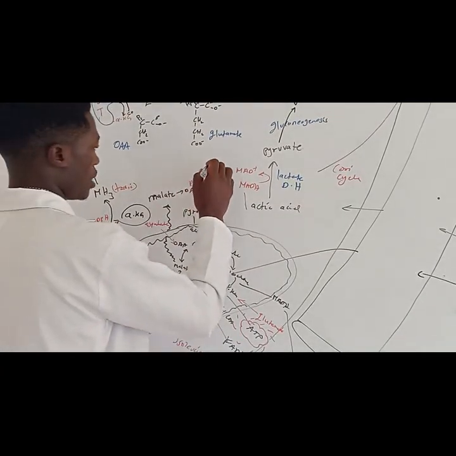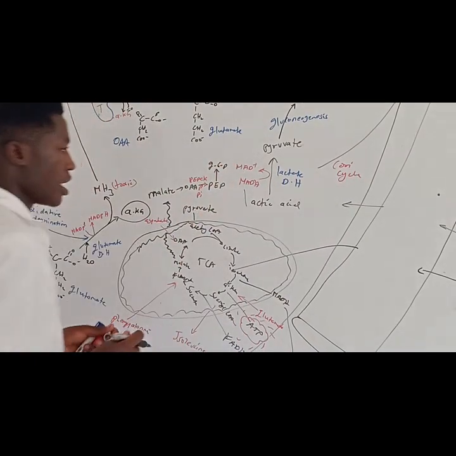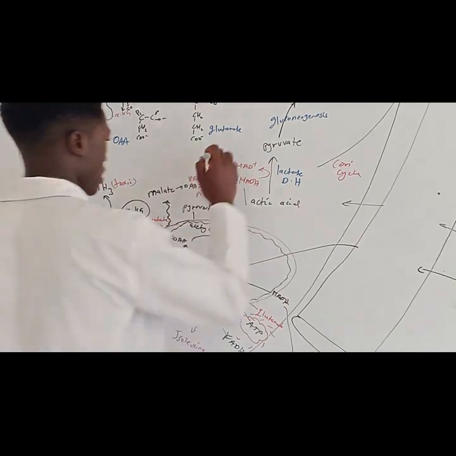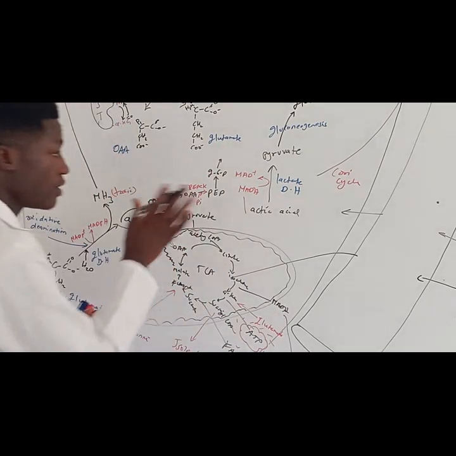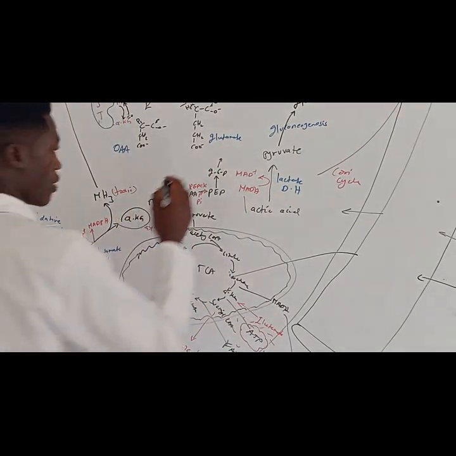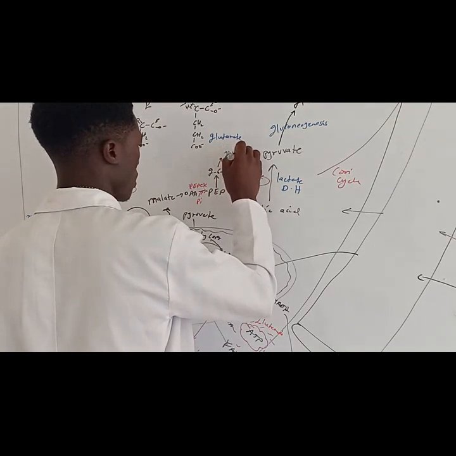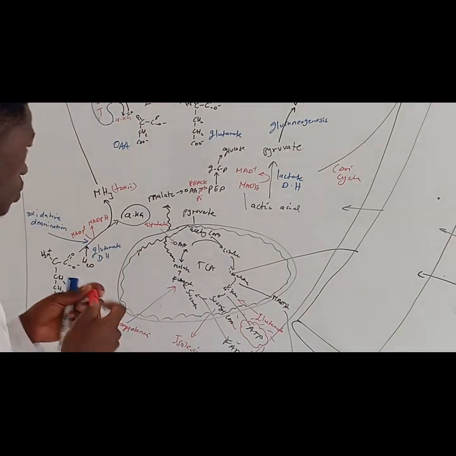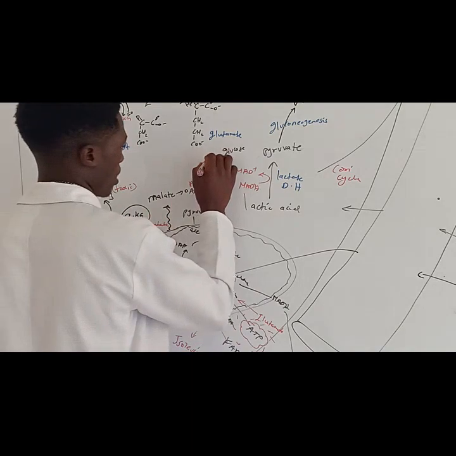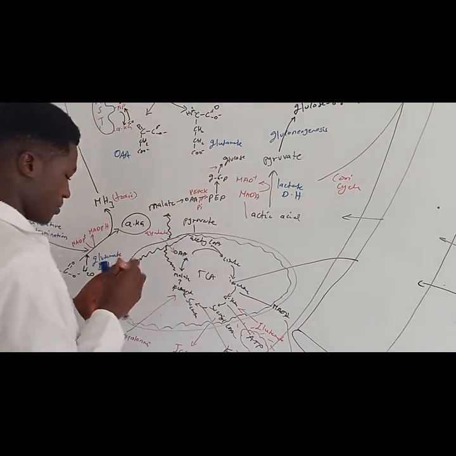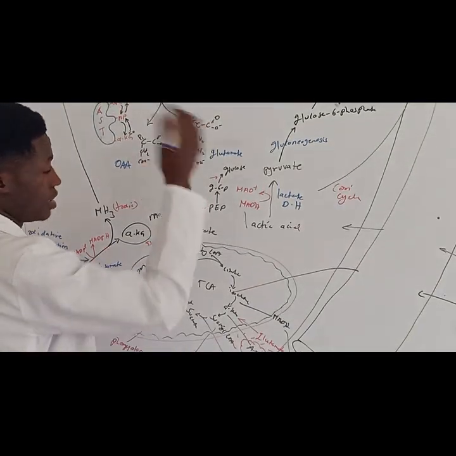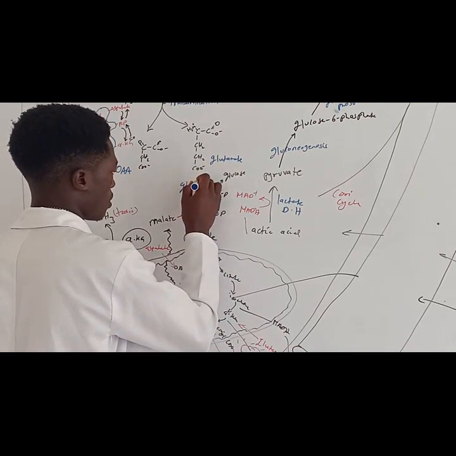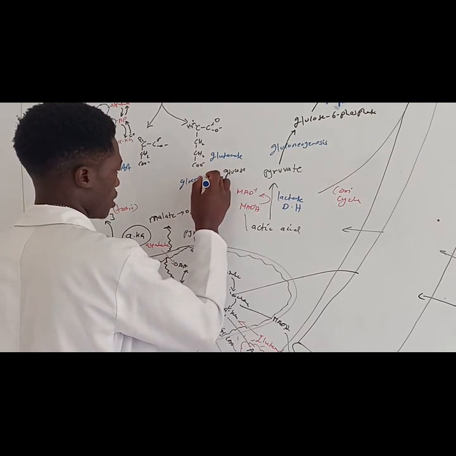To generate glucose 6-phosphate. Then glucose 6-phosphate can be acted upon by glucose 6-phosphatase. So glucose 6-phosphatase removes the phosphate group from glucose 6-phosphate and converts it into glucose. So the enzyme here is called glucose 6-phosphatase, just like we get in the case of pyruvate.